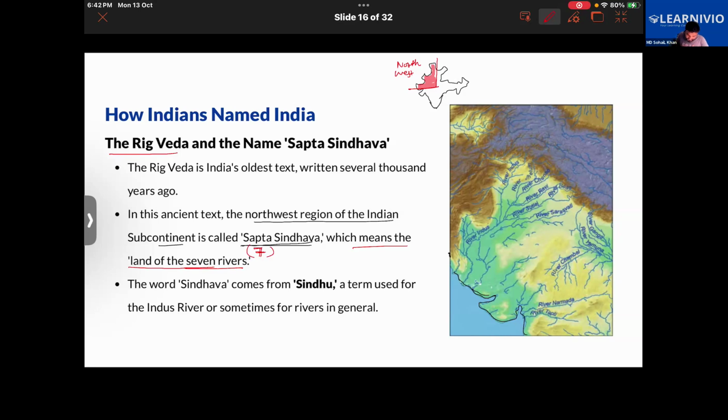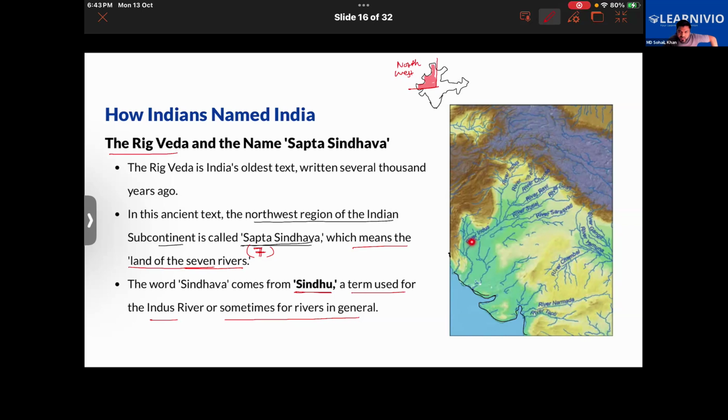The word Sindhava comes from the word Sindhu, a term used for the Indus River or sometimes for rivers in general. See, back in the day, the Indus River was called the Sindhu River. You know about the Indus River? Look into the map here. You will find that the Indus River is shown here. You see this river? That is River Indus.